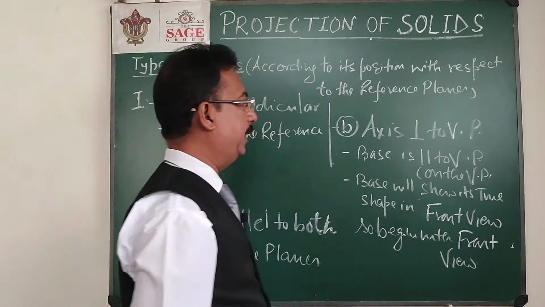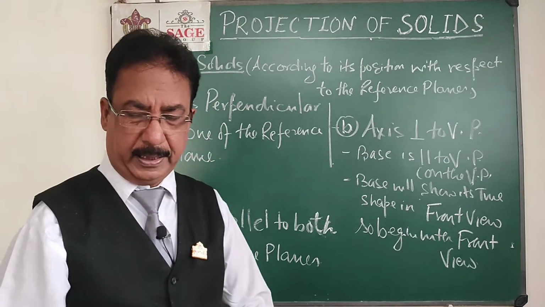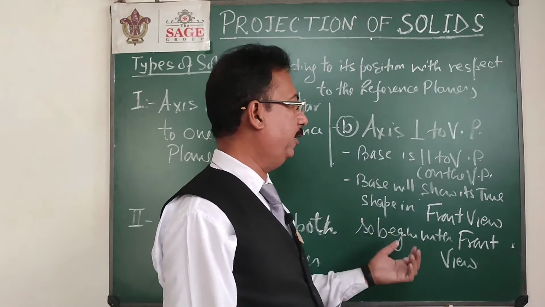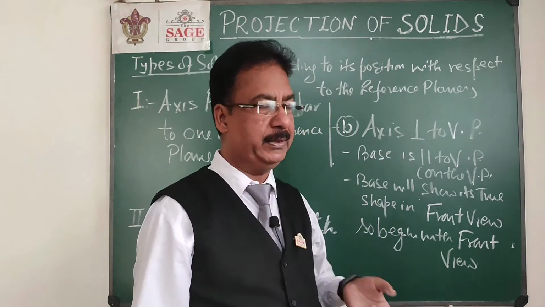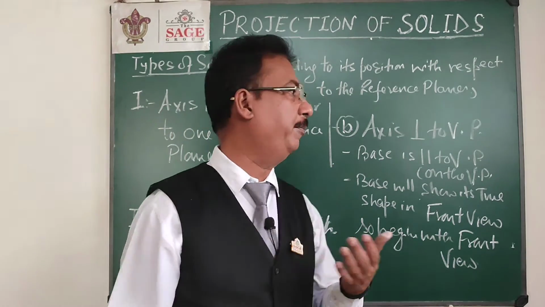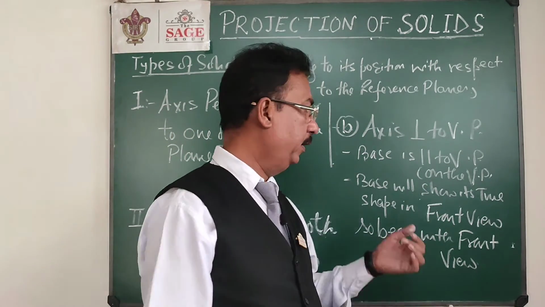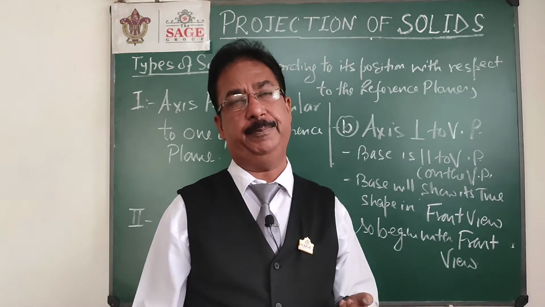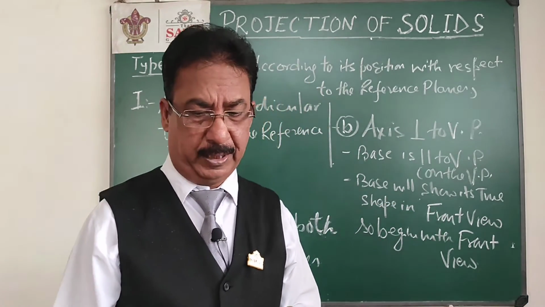So now look at this language. Now I am saying that I want to draw the projection of a solid whose axis will be perpendicular to VP. As you know that whenever the axis will be perpendicular to the VP, the base will be parallel to the VP or maybe on the VP. So we will see the base in the front view as true shape. So we should start with front view.